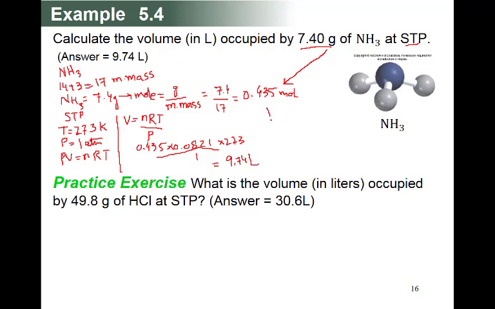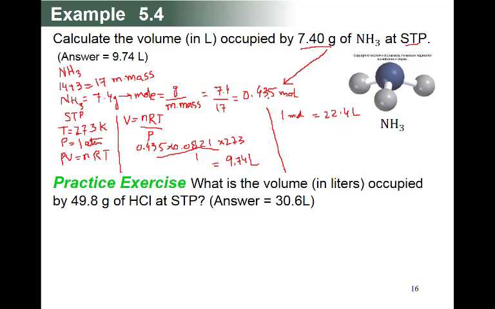So this is the long method, and the short method I will teach you now, because the STP is given. So in the STP you already learned that 1 mole of gas at STP will be 22.4 liter. So we can say 1 mole of this gas will be equal to 22.4 liter.